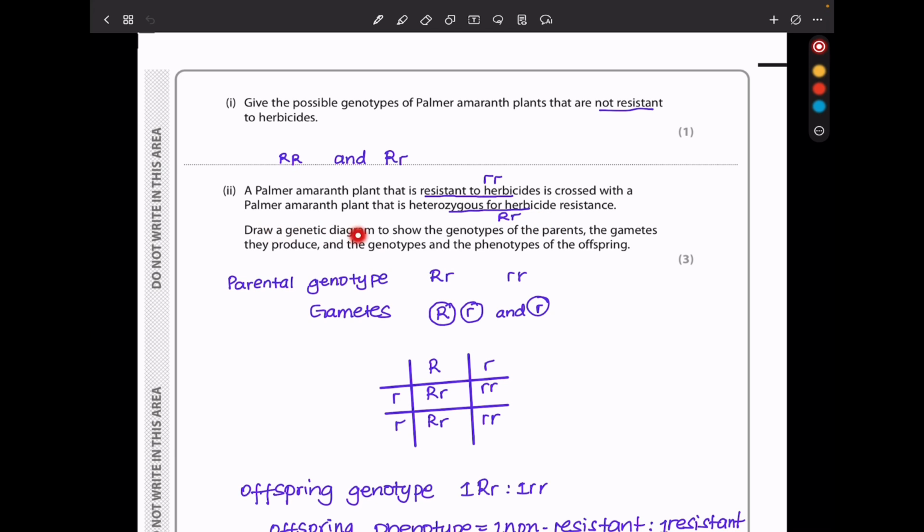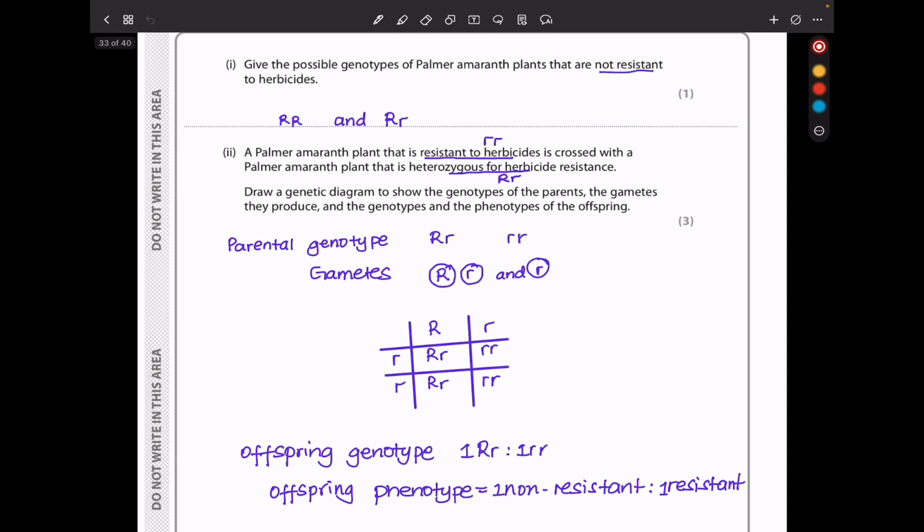They said draw a genetic diagram to show the genotypes of the parents, the gametes they produce, and the genotypes and the phenotypes of the offspring. Because we are crossing that and that, the parental genotype is going to be capital R small r and small r small r. This is going to be the recessive one and therefore the one resistant to the herbicides. The gametes are going to be, from here, capital R and small r, while from here it is going to be small r. In carrying out a genetic cross, we will have capital R and small r for this parent, and then we'll have small r from the other parent.